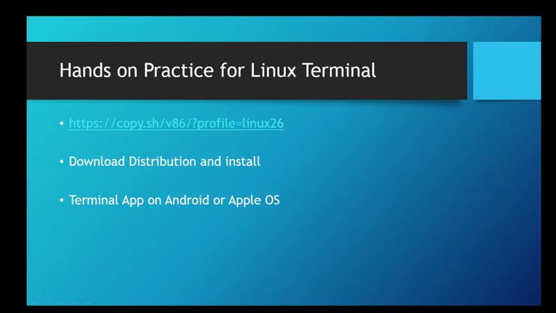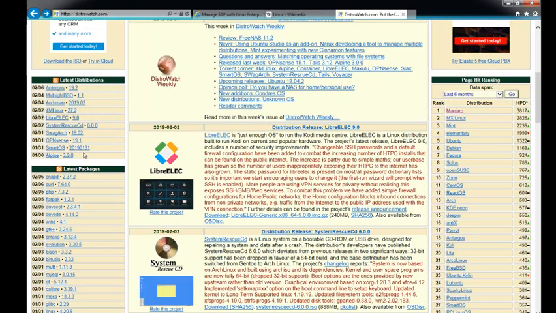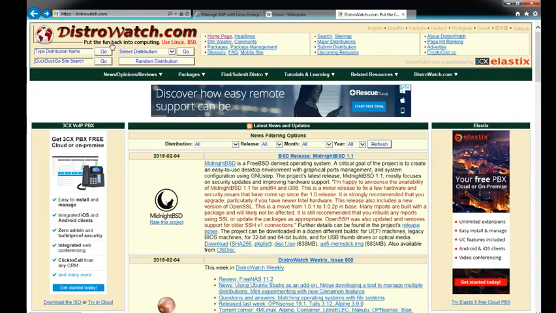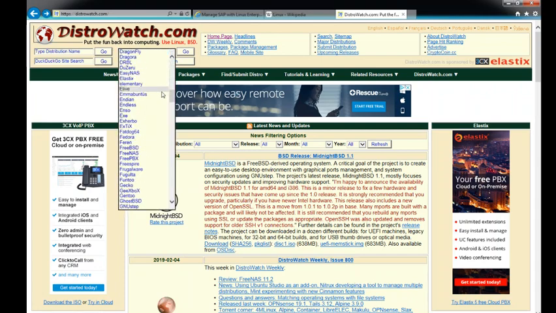Let's take a look at where you can download this on your machine. One website is distrowatch.com, where different distributions of Linux are available. You can see there are many different names.